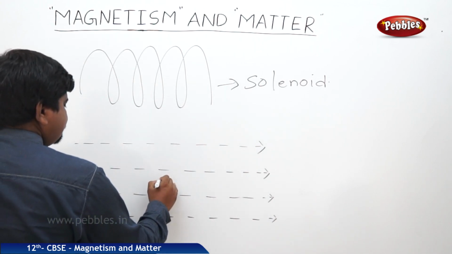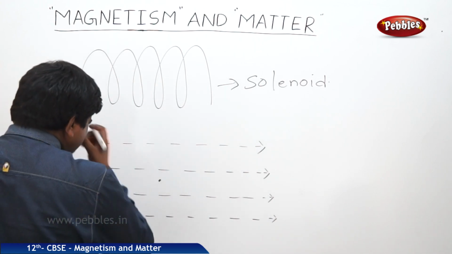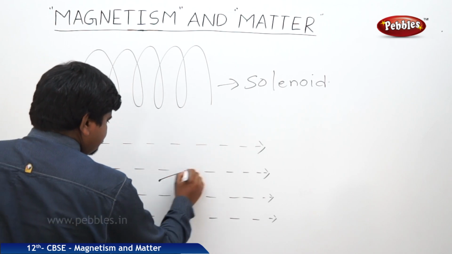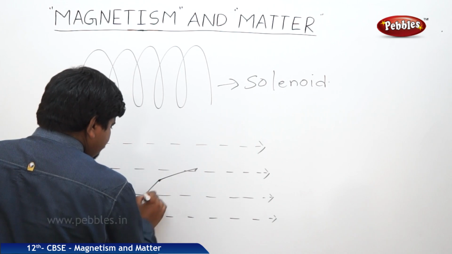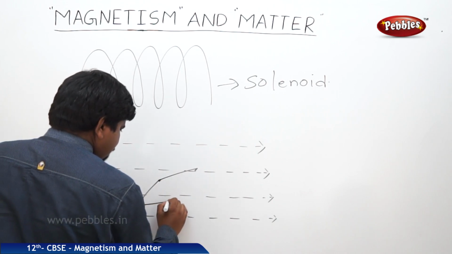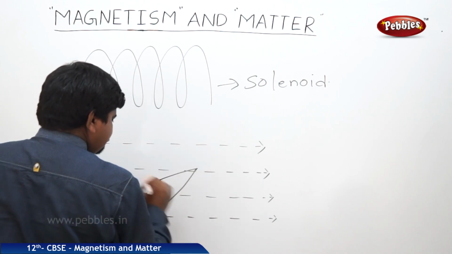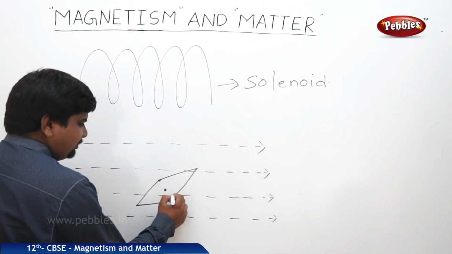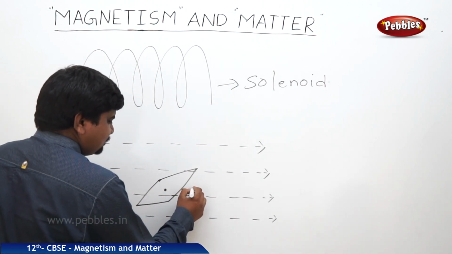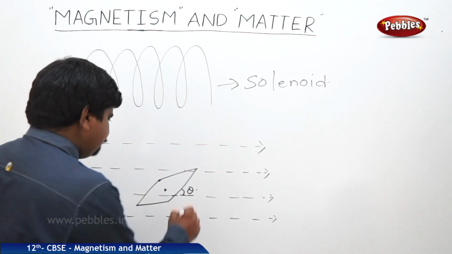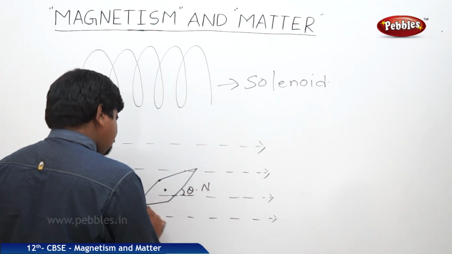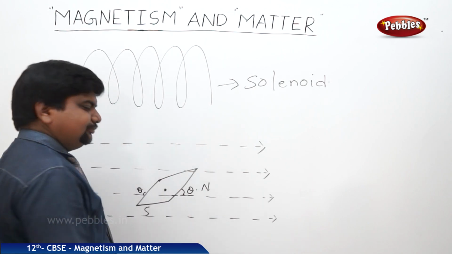So from the center, like this, and this is making an angle theta with respect to the actual geometrical north pole, north or south, and here also some declination.